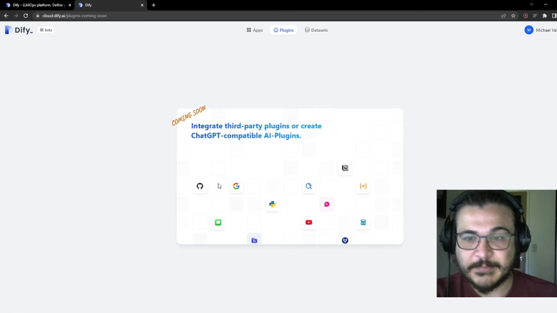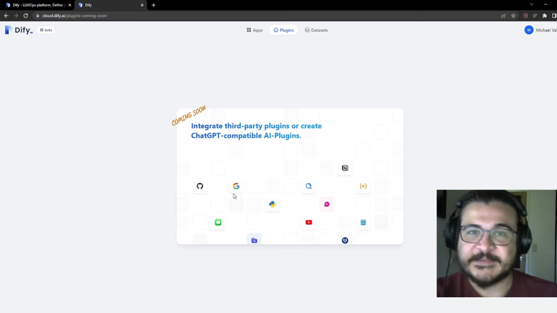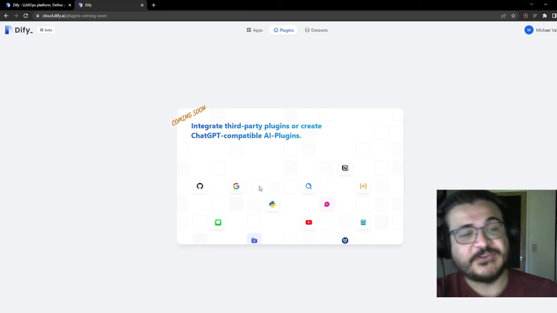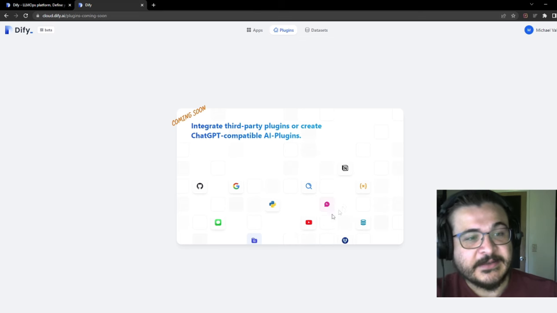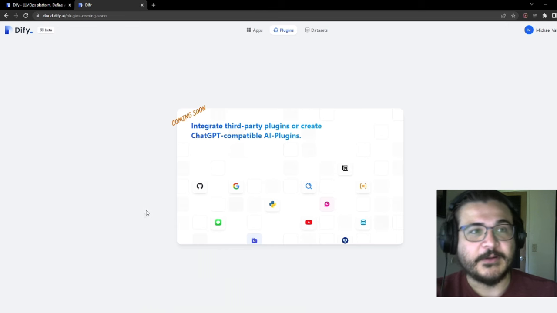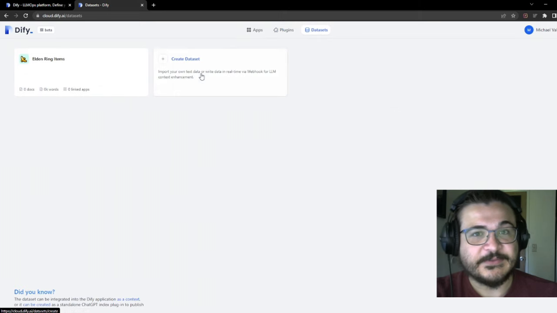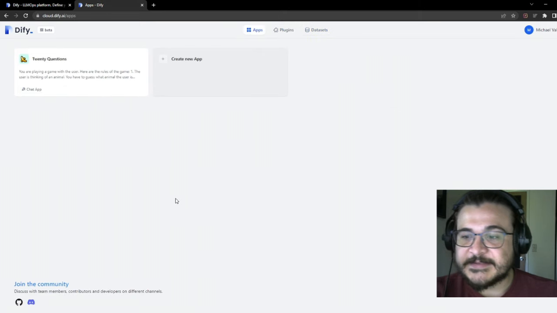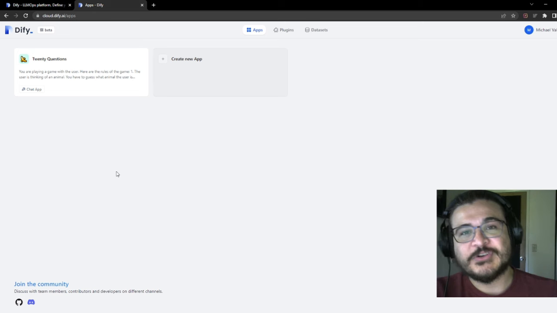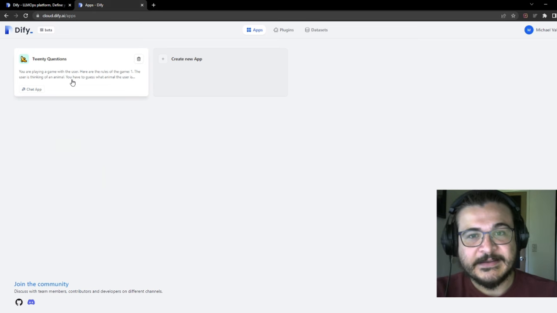It's not quite there yet, but I'm sure you're aware there are several interesting plugins for ChatGPT, things like Notion and Python and YouTube, Dropbox. So those are all going to be compatible very soon. The other thing that they've added is datasets, being able to create datasets to use with the app. Let me show you just the most basic app that you can make.